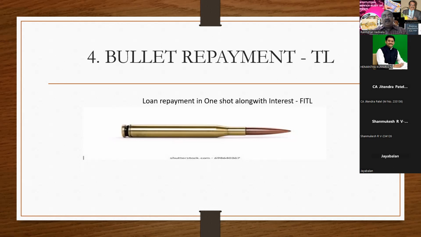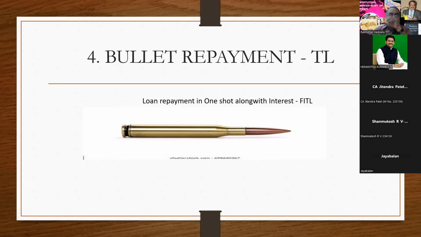Here, for the FITL, they changed the due date by one year, from 31/3/21 to 31/3/22. That means they restructured the FITL, so that account has to be treated as NPA. When you are going to audit for the financial year 22/23, you have to be very, very careful whether the branch has done the FITL restructuring. If they have done the FITL restructuring, then that amounts to NPA.